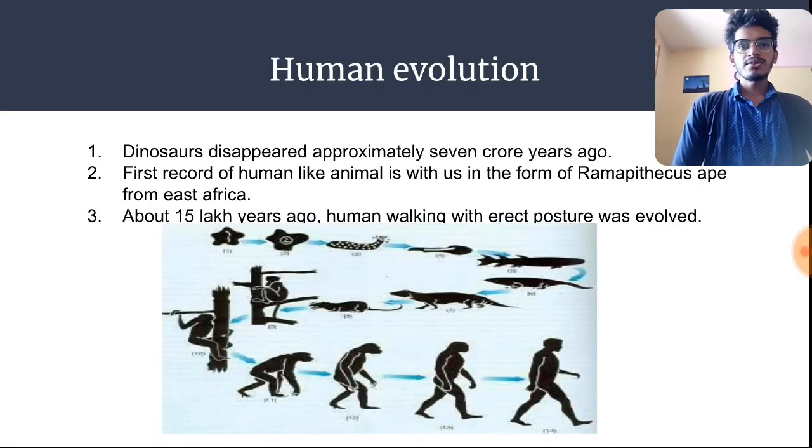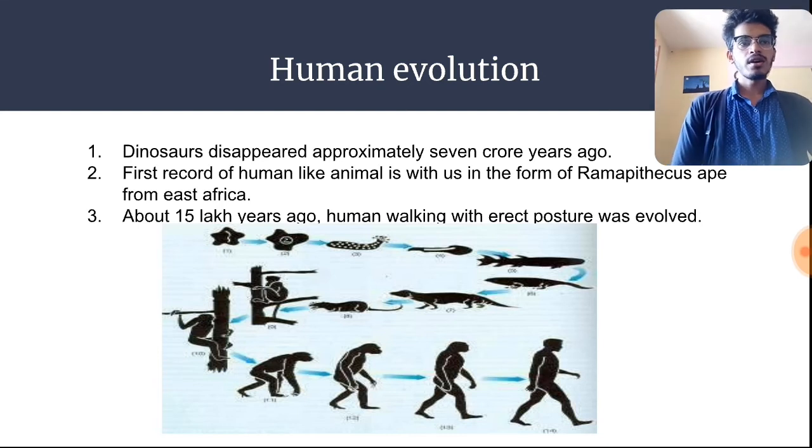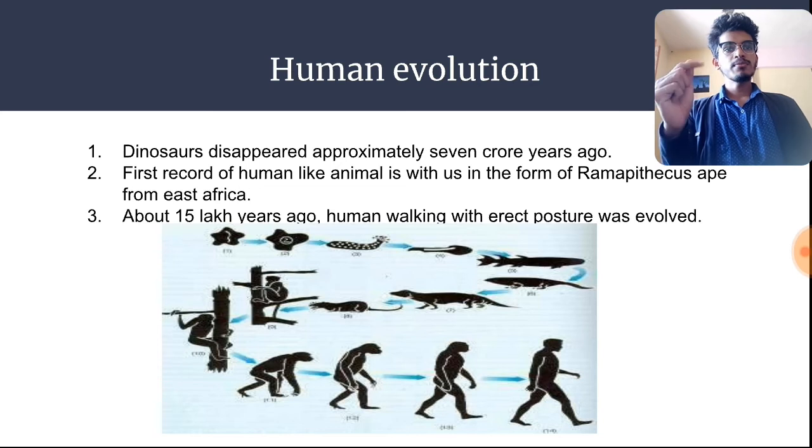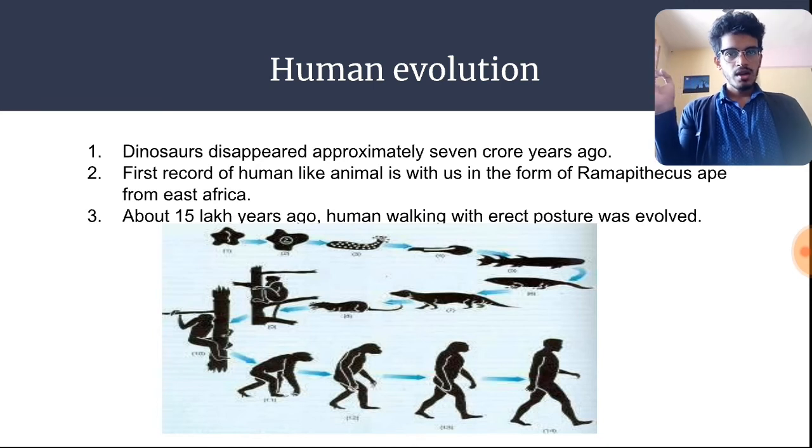Okay, human evolution. Dinosaurs disappeared approximately 7 crore years ago. First record of human-like animal is with us in the form of Ramapithecus ape from East Africa. About 15 lakh years ago, human walking with erect posture was evolved. Okay, so these 3 points are important. I know there are a lot of points mentioned in your textbook, but those are not required. I'm only giving you the points which are required from board's point of view.